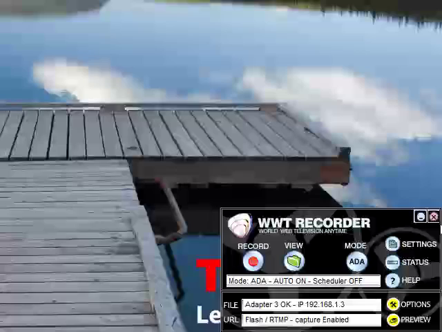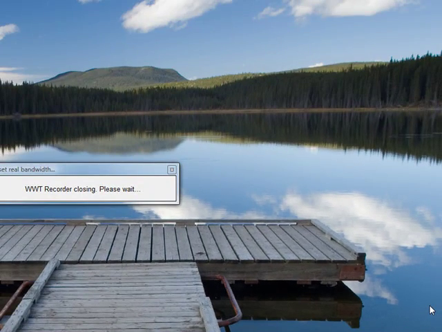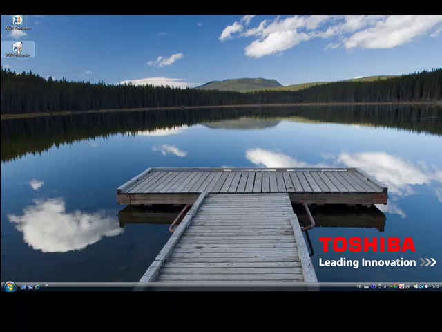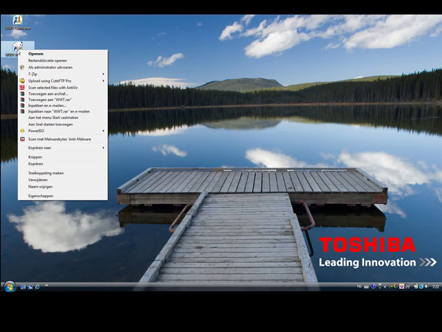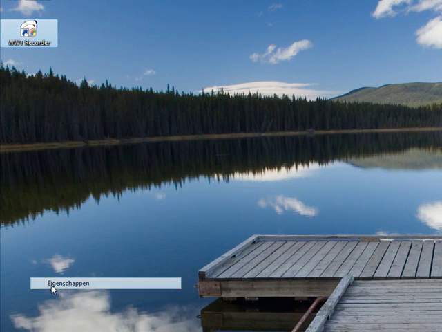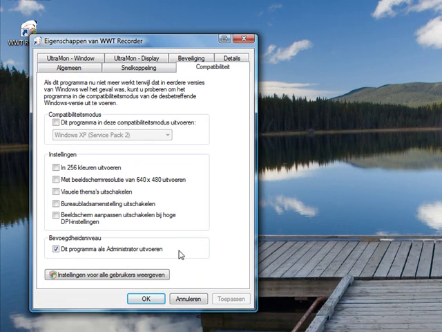Close the WWT recorder by clicking on the small red crossed box. Click once with your left mouse button on the icon of the WWT recorder and then click once again with the left mouse button. Select Properties and click this. Click on the tab Compatibility. Verify whether the choice Run this program as administrator is checked. And after that, click on OK.